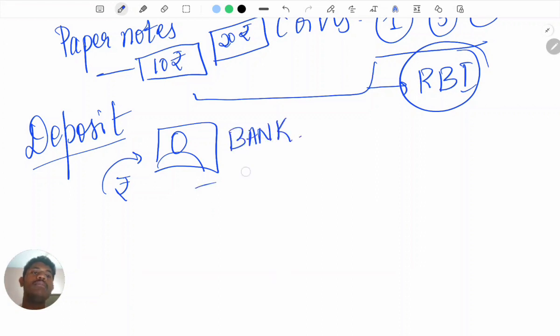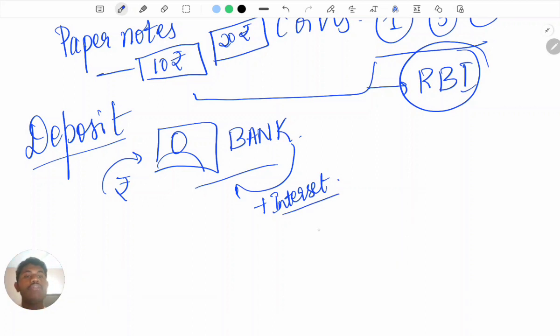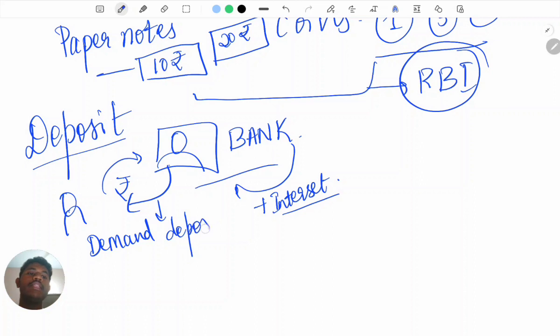When you keep the money in your bank, the bank will add interest because you have kept some money in their place, right? And whenever you want to take this amount back, this method is called demand deposit. On demand, you are going to take the money back.